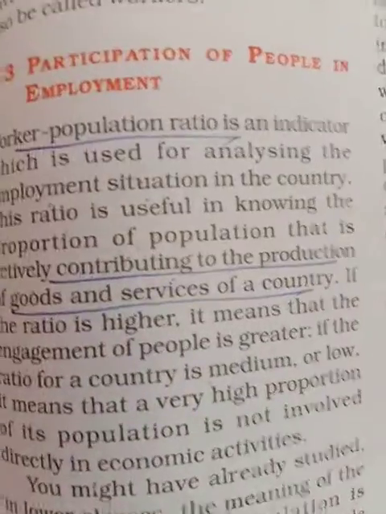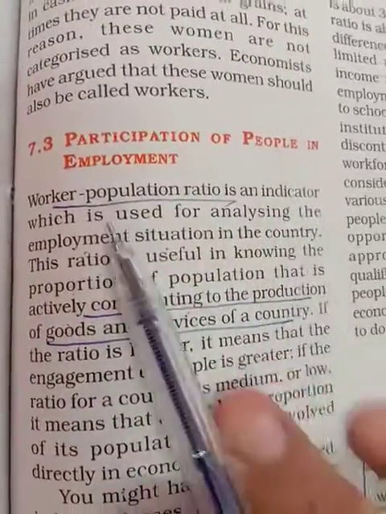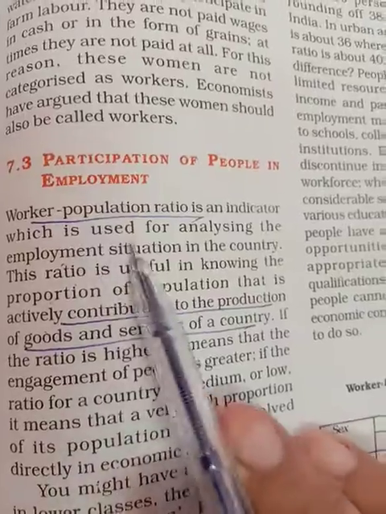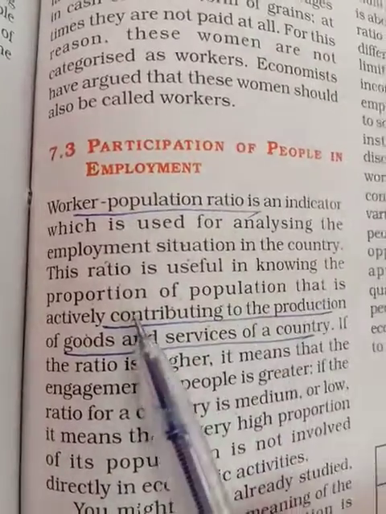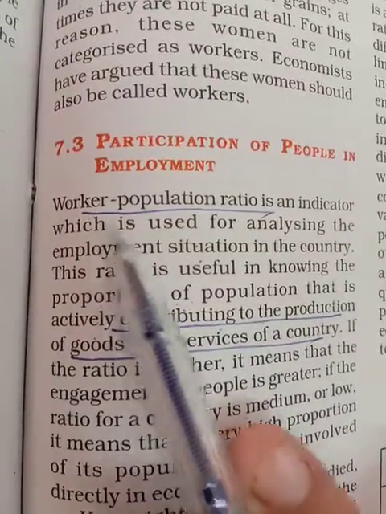With the continuation of the topic, participation of people in employment, that is from NCERT. Worker population ratio is an indicator which is used for analyzing the employment situation in the country. So the main stress is on the worker population ratio.